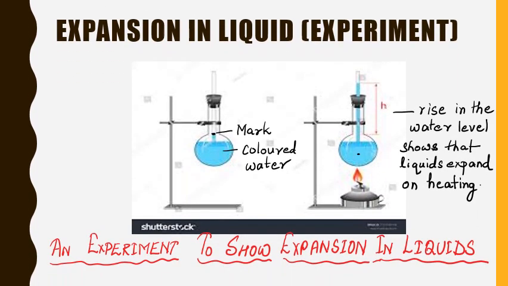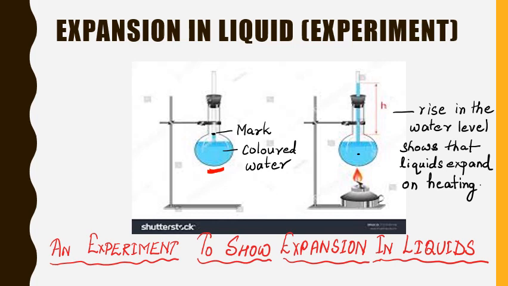To show the expansion in liquids, here is an experiment. For this experiment, we will need a round bottom flask, a narrow glass tube or a capillary tube, one holed rubber stopper, burner, colored water and a stand to hold the flask. Now what is done? Fill a round bottom flask with colored water. As you can see from the picture, it is filled with blue color water.